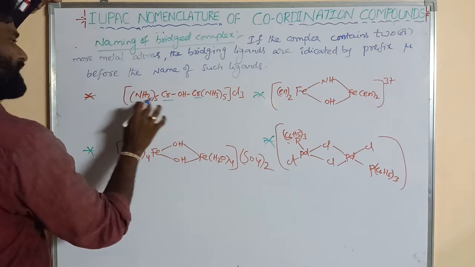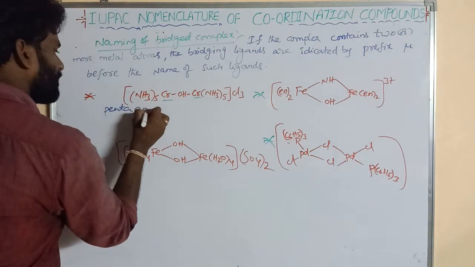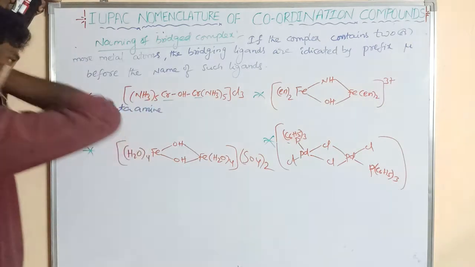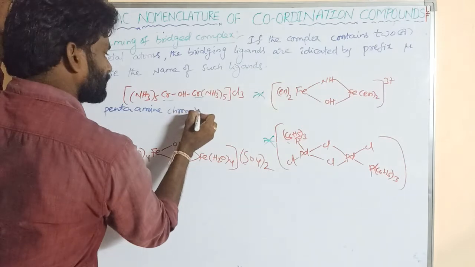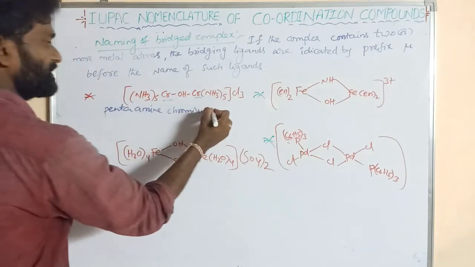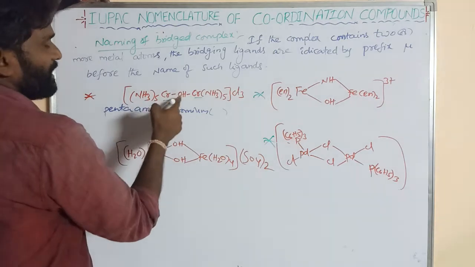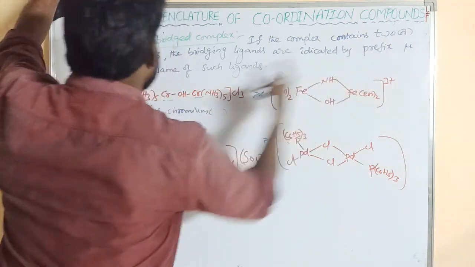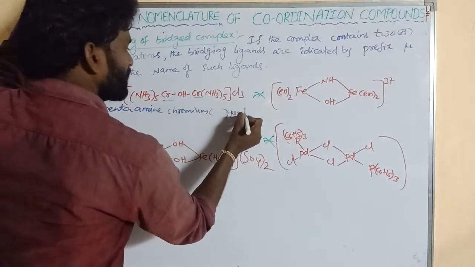How many amines? Penta, so pentaamine. Next we write the metal, chromium: pentaamine chromium. Then its oxidation state is written next. Then the bridged ligand, and before writing the bridged ligand, mu is written: mu hydroxo.